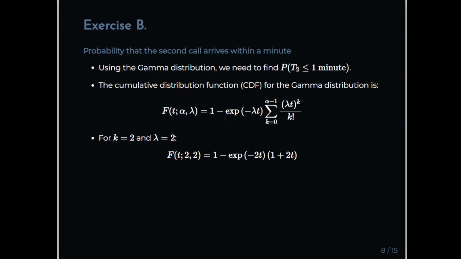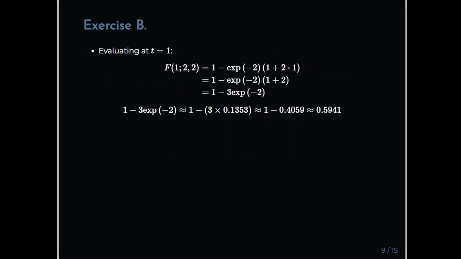Okay. So let's evaluate this for t equal to 1. So that is 1 minus the exponential of minus 2, 2t being 2 in the case of t equal to 1. And 1 plus 2t becomes 1 plus 2, which is 3. So we end up with 1 minus 3 times the exponential of minus 2.